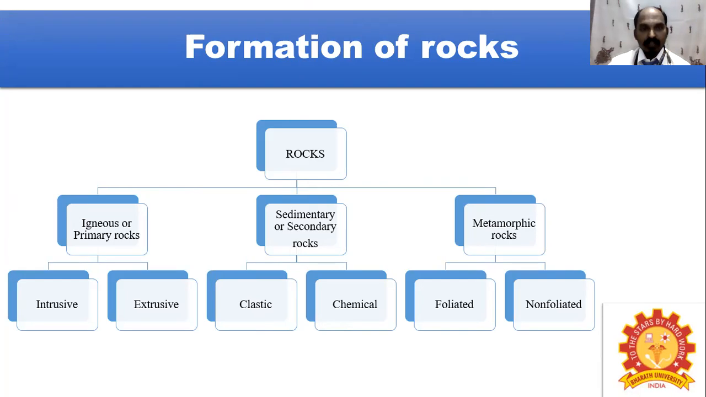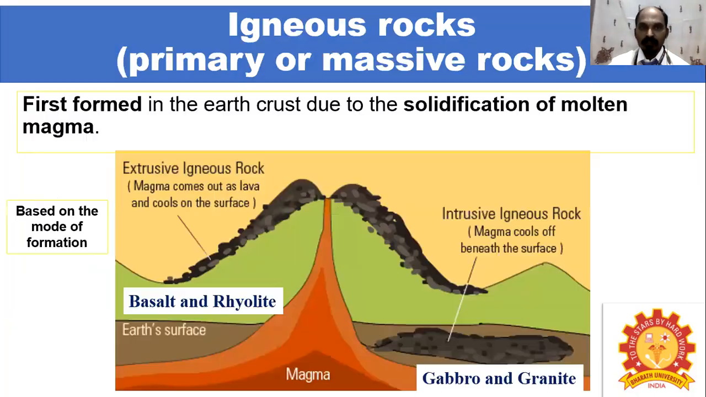Some examples you can also see for the igneous rocks. The igneous rocks are formed by two different processes, and based on that, they are called intrusive rocks and extrusive rocks. Then sedimentary rocks are formed by clastic and chemical parent materials. Then the metamorphic rocks are further classified into two different classifications: foliated metamorphic rocks and unfoliated metamorphic rocks.